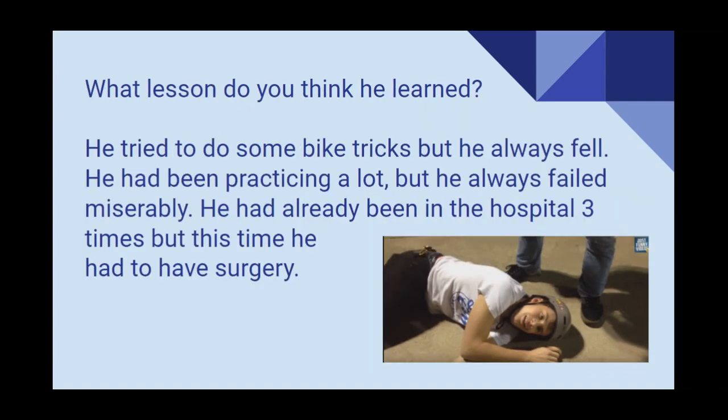So, we're going to be reading a text about this boy. He tried to do some bike tricks, but he always fell. He had been practicing a lot, but he always failed miserably. He had already been in the hospital 3 times, but this time he had to have surgery. What lesson do you think he learned?